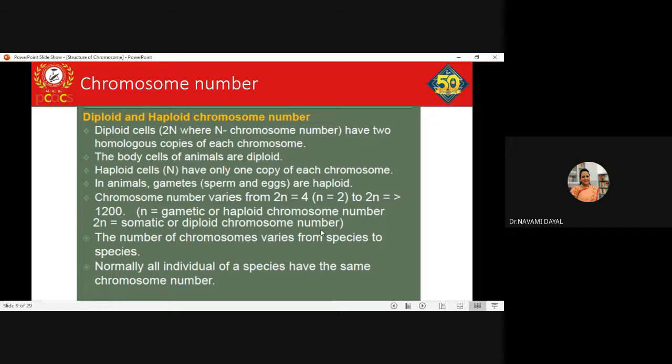In case of some plants, they are triploid in nature, or even tetraploid, so that n could vary. It could be 3n, it could be 4n, depending.